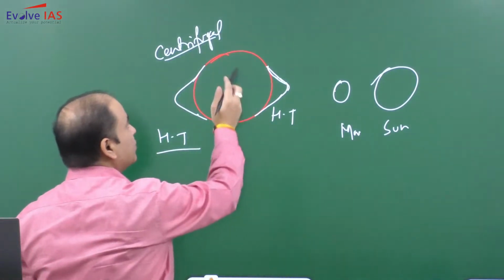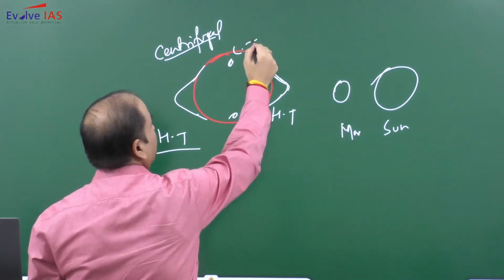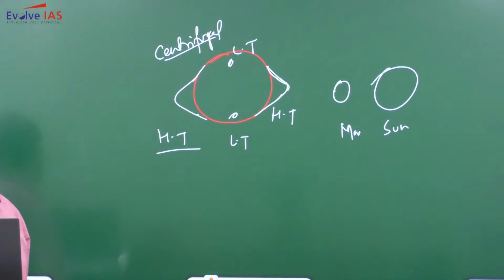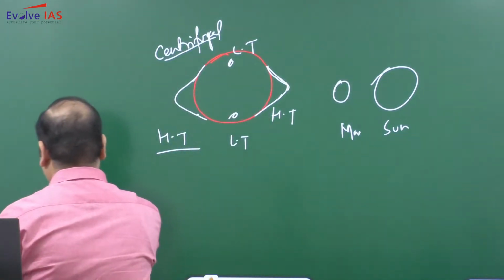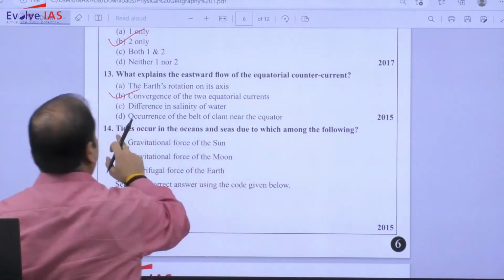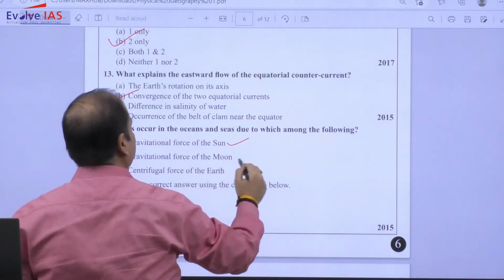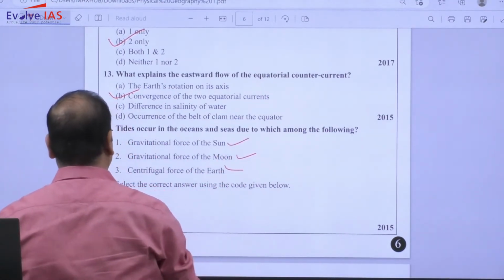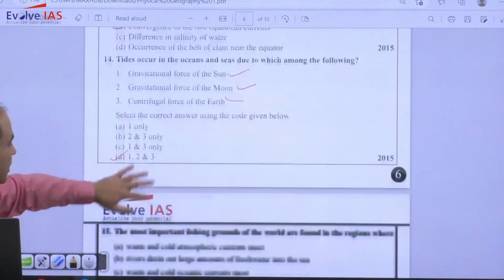To counter these two high tides, there will be two low tides. So at a time there will be how many tides? Four tides. So yes, gravitational force of sun, gravitational force of moon, and centrifugal force. So what will be the answer? 1, 2, 3. All three are responsible.